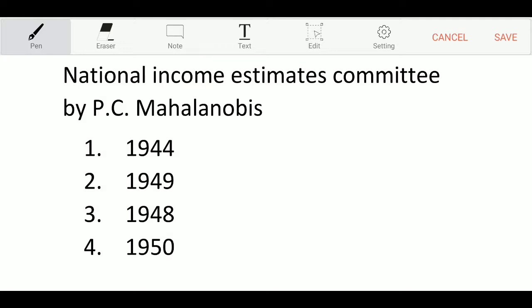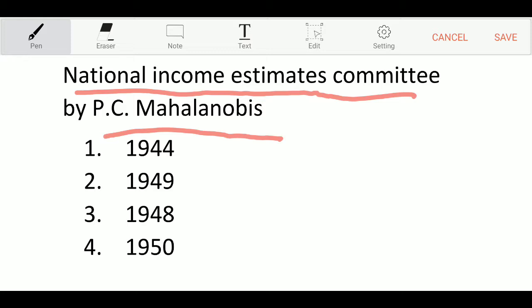Next question. The National Income Estimates Committee by P.C. Mahalanobis. Option 1, 1994, option 2, 1949, option 3, 1948, option 4, 1950. And the correct answer is option 2, 1949 is the correct answer.